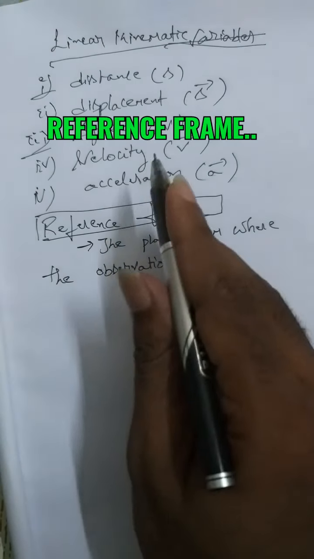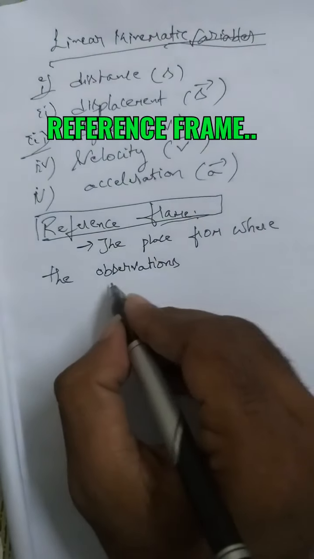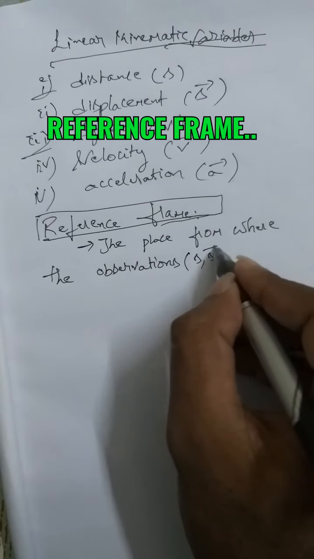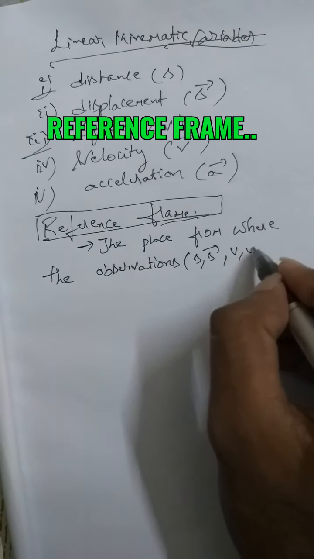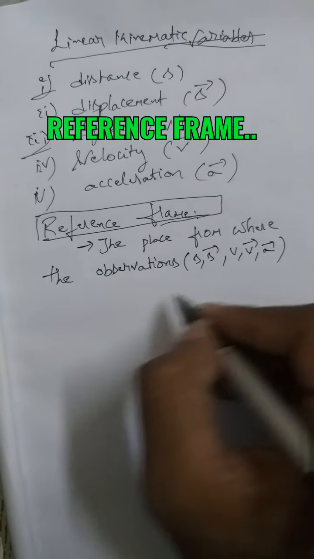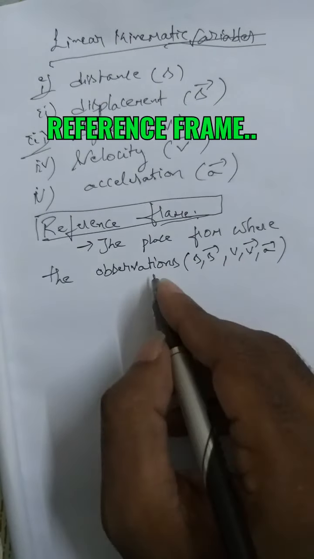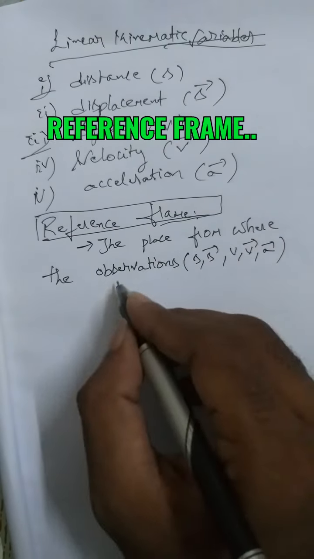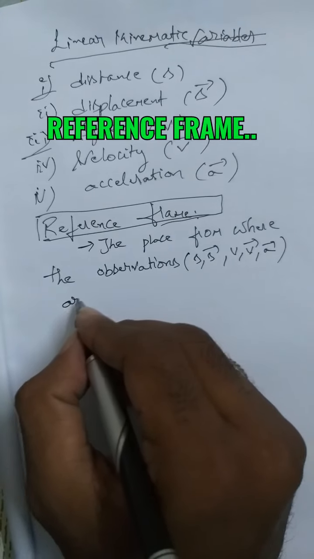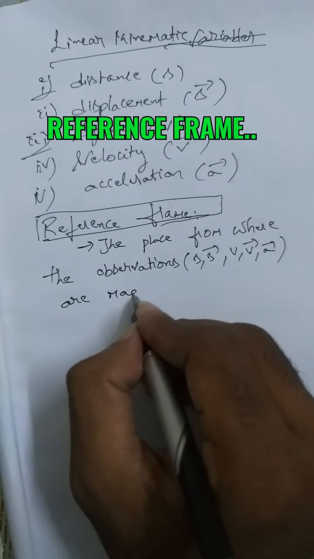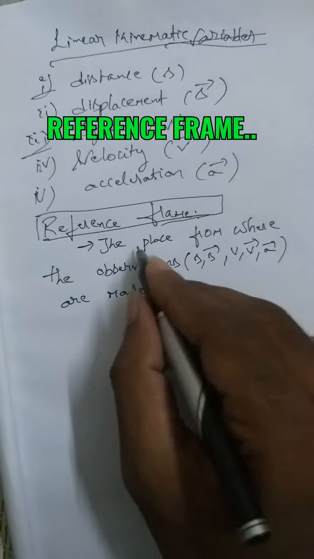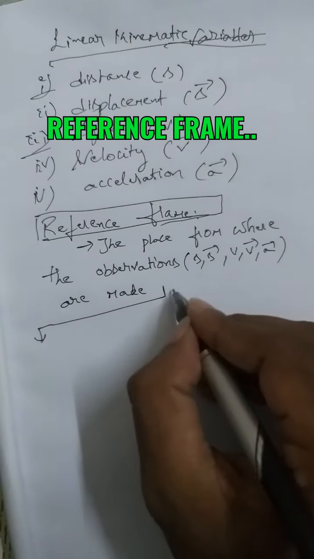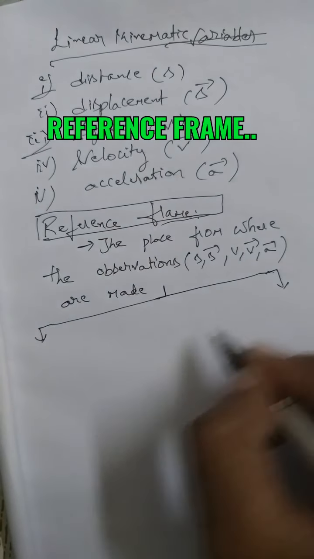In observations, you will take the distance traveled by the car, displacement of the car, speed of the car, velocity of the car, and what is the acceleration of the car, how it is changing. All these are observations, so the motion parameters are linear kinematic variables. The place from where these observations are made is called the reference frame. This reference frame we can divide into two types.